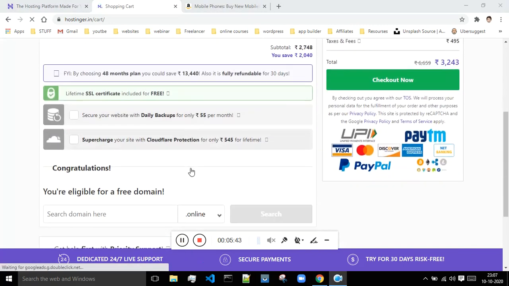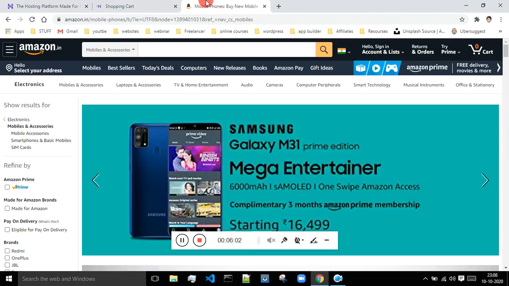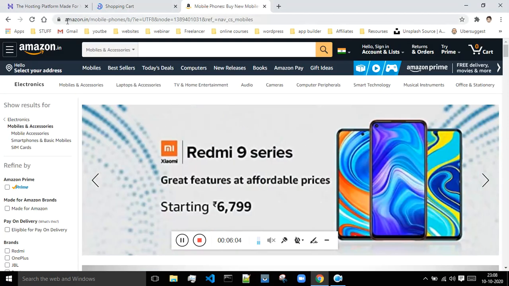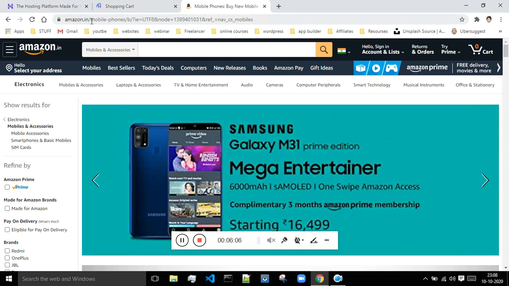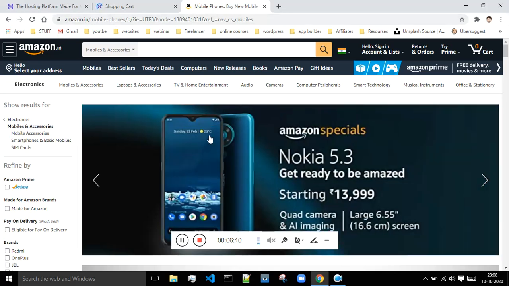After that, if I scroll down, it says you are eligible for a free domain. Now suppose I want a domain in my name. First of all, we have to check the availability. It's like a username. When we go to Instagram and all, some usernames are already taken. If suppose I want amazon.in, then I cannot take it, because the amazon.in domain name is already taken by Amazon. So I cannot take this.